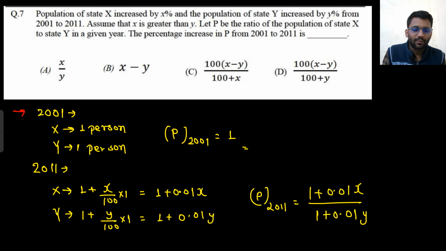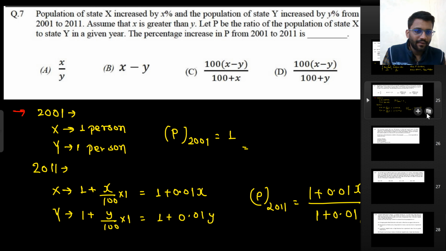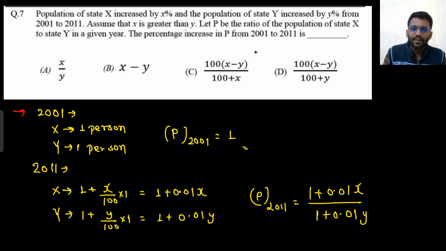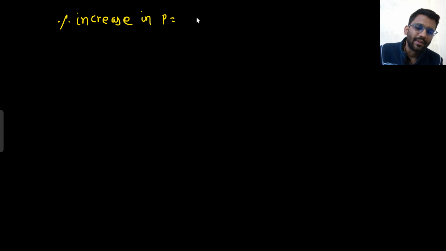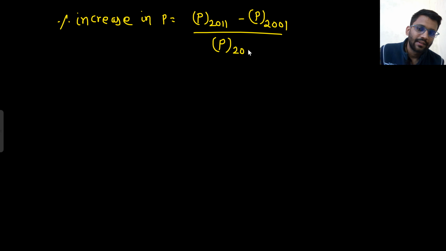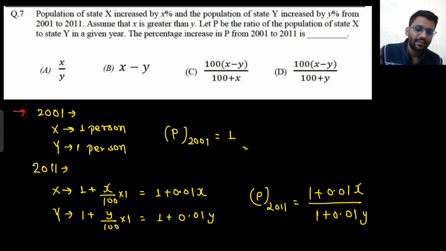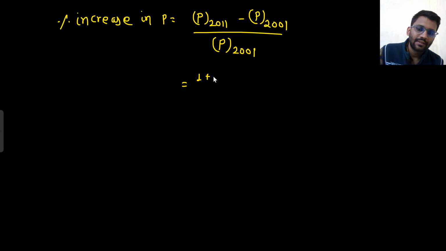Okay. Now we have to go to the next page. Now, the percentage increase in P. What would that be? Final minus initial upon initial. That would be your answer, right? What was the final? 1 plus 0.01x upon 1 plus 0.01y, minus 1 upon 1.